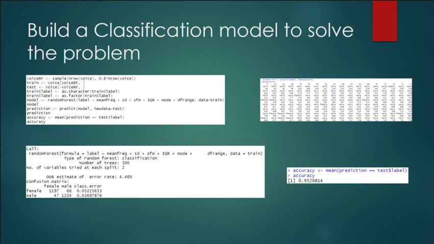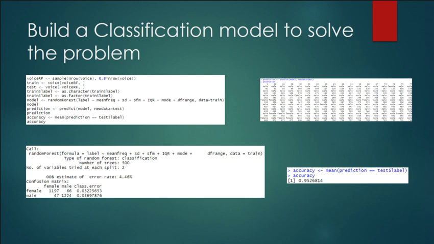The next is going to be the classification model used to solve the problem. I'm going to go over all the code I used. The first line, basically I just divided the dataset into 80% and 20%. The first 80% is used to train the model, and the next 20% is used to test it. And before I build the model, I have to translate my label into a character and a factor. That is the only way it's going to function normally for my model.